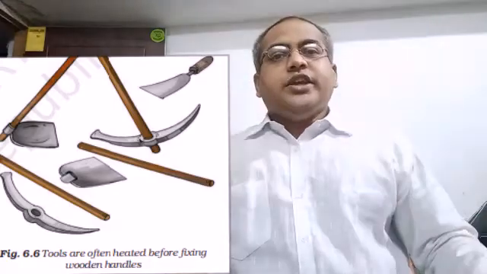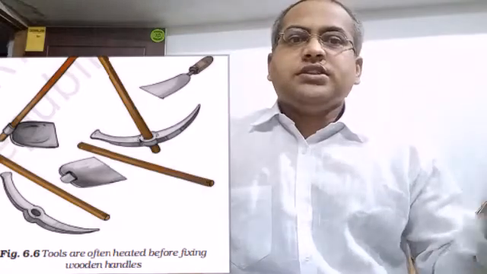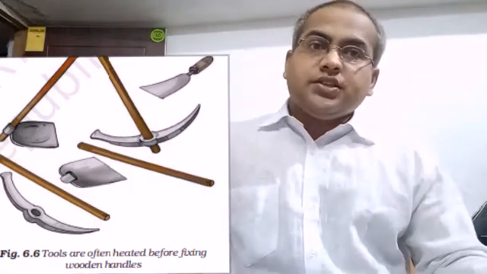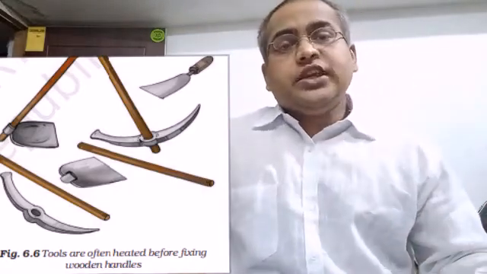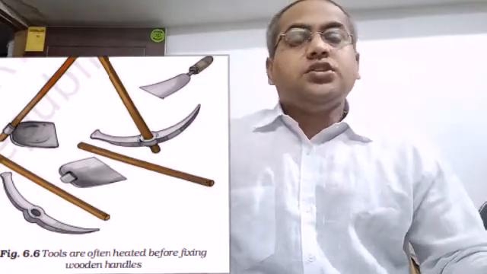A reversible change is the change which can be reversed by reversing or changing the condition, and an irreversible change is the change which cannot be reversed by reversing or changing the condition.